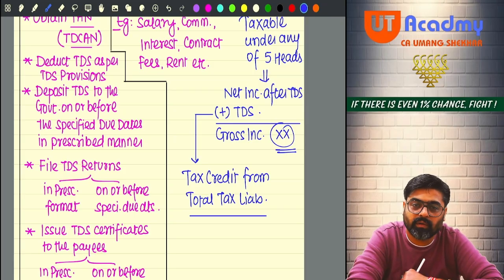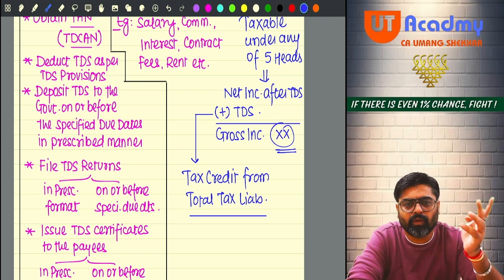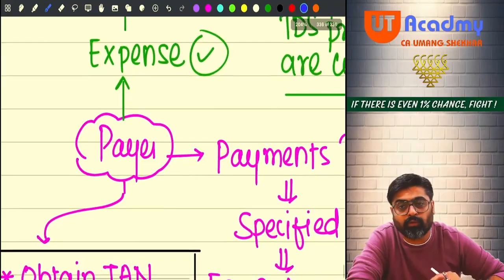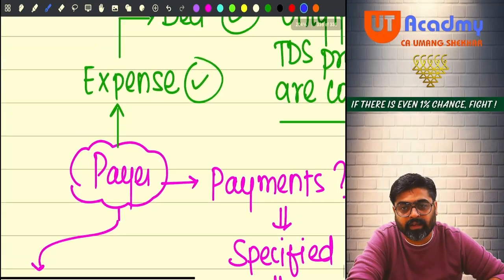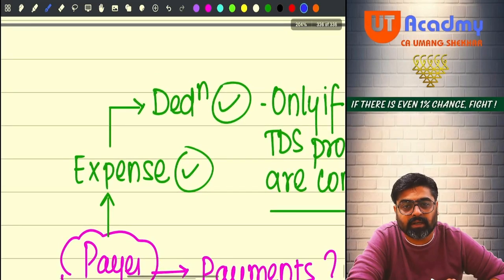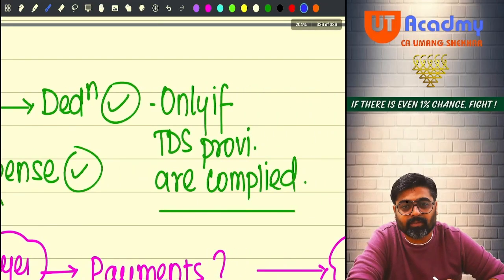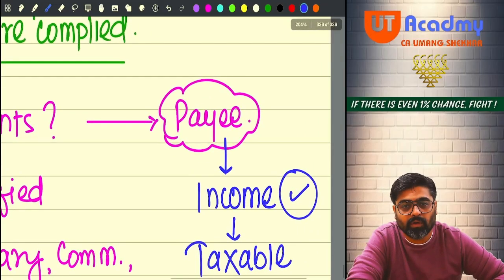Yes or no? And we all know that this kind of thing happens, no? If you are receiving salary from your employer, your employer will fulfill the TDS provisions. For him, your salary payment is his expense, which he is going to claim as a deduction under the PGBP head, and it will be allowed to him only if he has complied with the TDS provisions. But for you, think about you. The salary coming to you is your income, no?